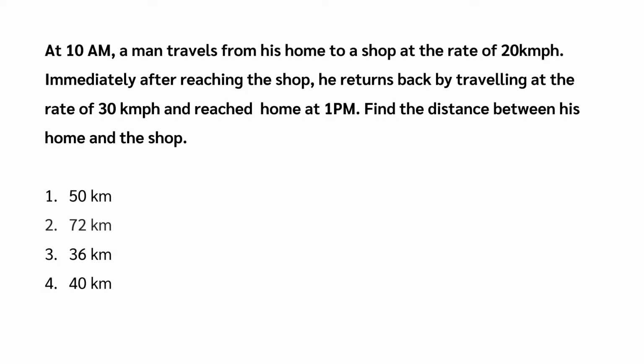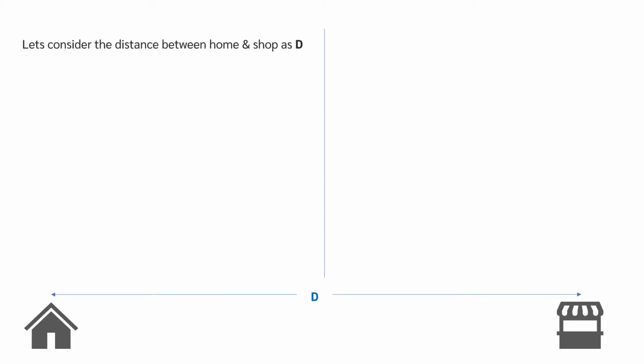Man traveled from his home to shop at 20 km per hour. We know when he has started, but we don't know when he has reached the shop. So, we do not have enough data to find distance. But, we know the time he reached home back from the shop and speed of the return journey, which is 30 km per hour. Let's consider the distance between home and shop as d.